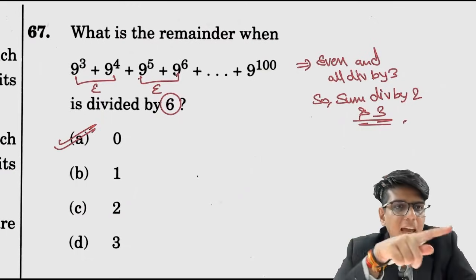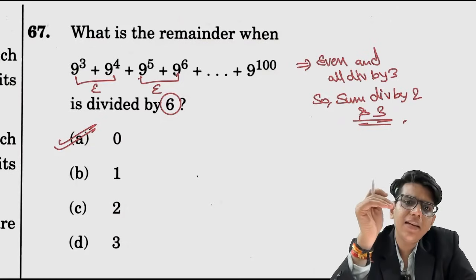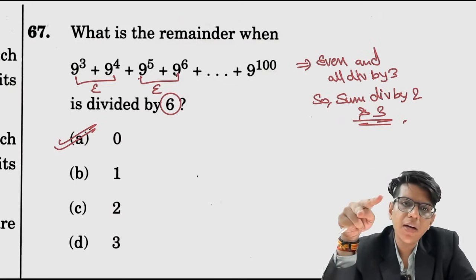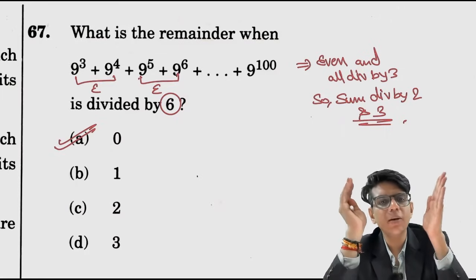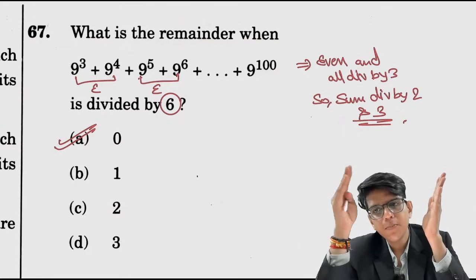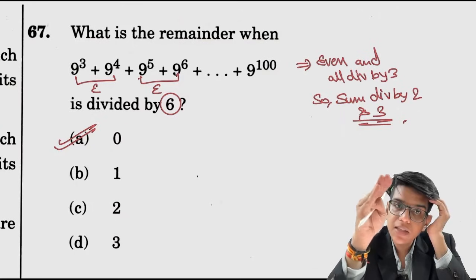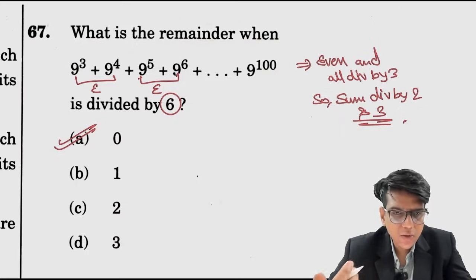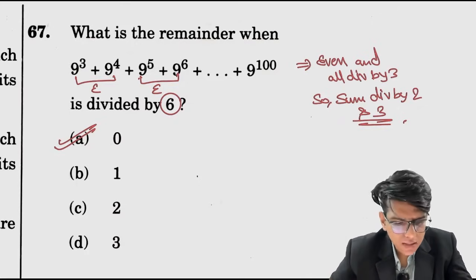How is it divisible? Every term is divisible by 3, so you can take 3 common from every term. The remaining terms will be odd numbers, with odd numbers added 98 times. Any two odd numbers give an even number. For example, 1 plus 1 is 2, 1 plus 1 plus 1 plus 1, four times 1, is 4, and so on. Since the odd terms occur an even number of times, the sum will be even. So this number is divisible by 2 also. If the complete sum is divisible by both 2 and 3, it is divisible by 6. So the remainder is 0.